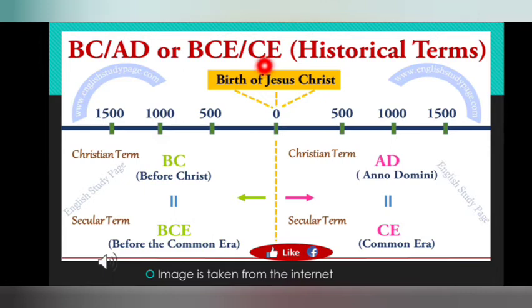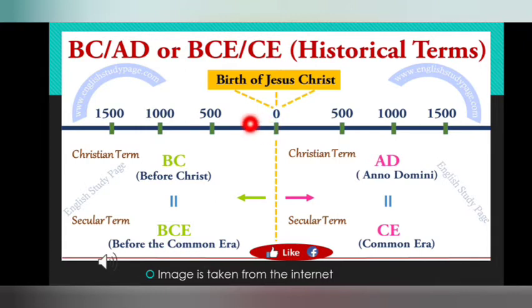These are the historical terms. And I told you the year Jesus was born is marked as 0. The birth of Jesus Christ is marked as year 0.